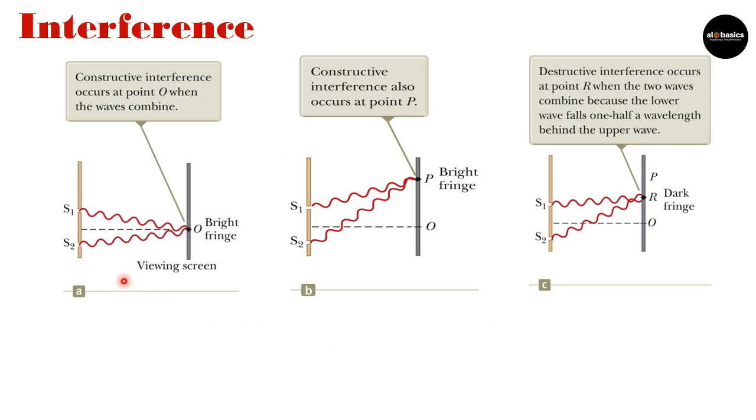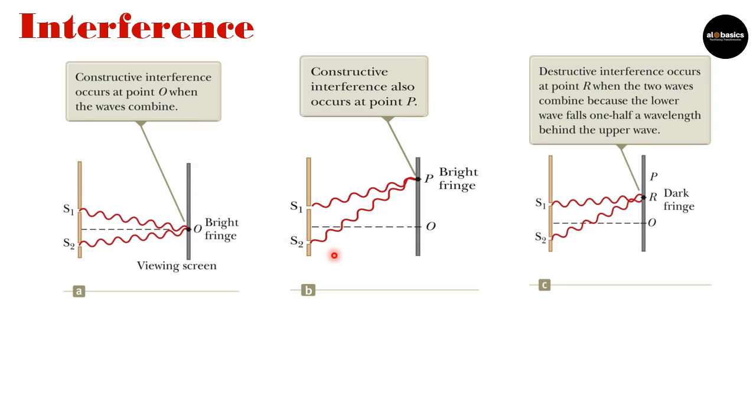First diagram, in which these are the two sources, these are the waves coming from this. When they are coming together, at that time they are in phase, and due to that we say that here there is a bright point, or constructive interference occurs at point O when waves are combining.